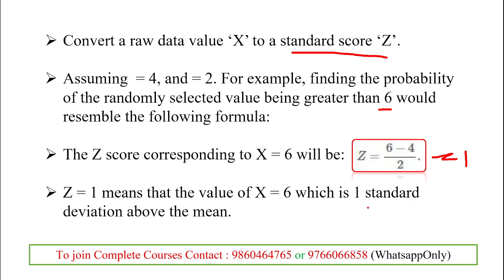Here the standard deviation is above the mean. Okay. So x equal to 6 indicates this, that the equation is standardized. Whenever z equals 1, that indicates one standard deviation above the mean. So we can easily find the standard deviation and also the normal distribution value from here by getting the values of x, mu and sigma.